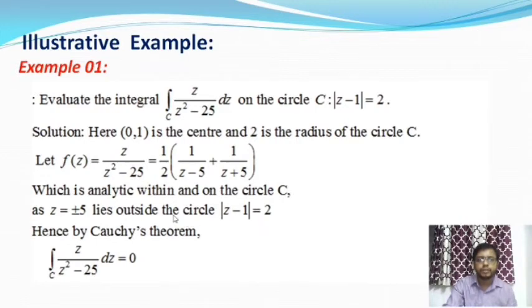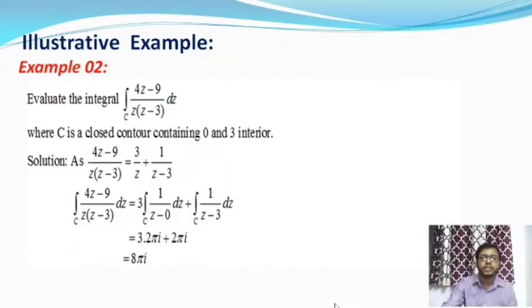Therefore, from Cauchy's theorem we get the integration over C of z by (z square minus 25) dz is equal to 0. This is the value of this integration. After that, we are going to take one more example on Cauchy's theorem. Here is the example.